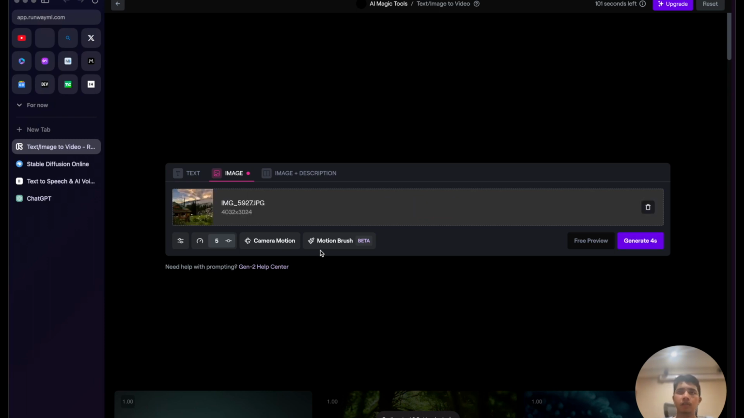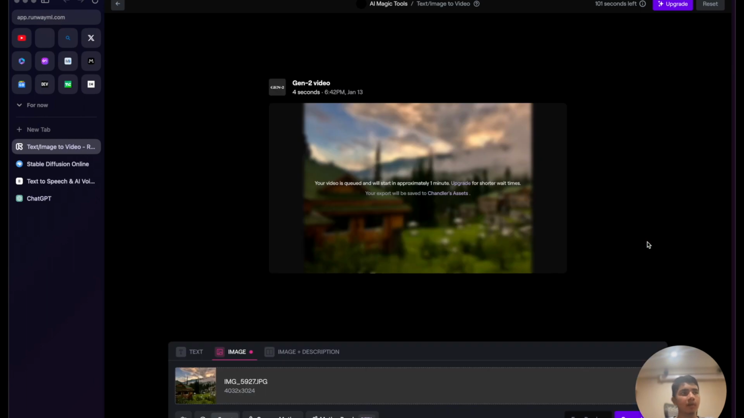Alright, now once it's loaded, we can click generate 4 seconds, which will create a 4-second clip of the image. So we'll have it generate. It's going to take some time, and we'll wait for it to be completed, and then we'll take a look at the results.